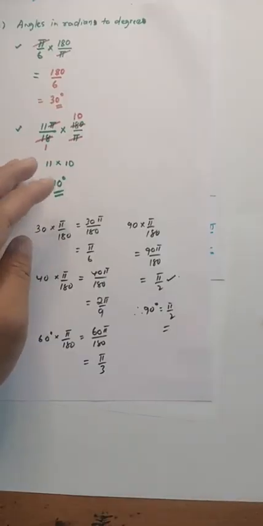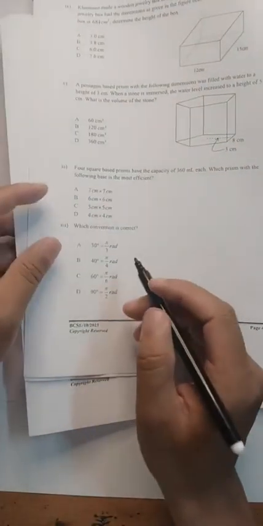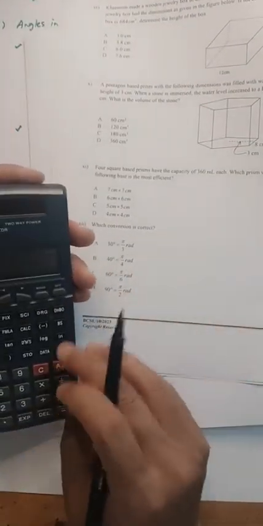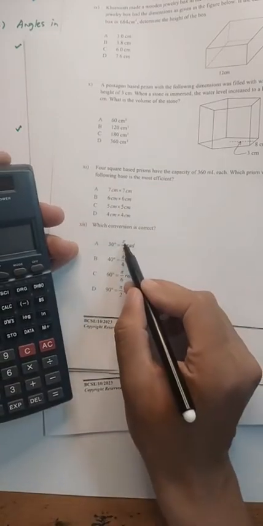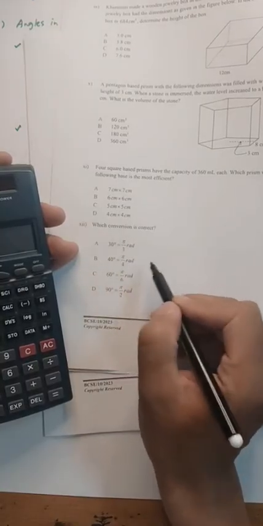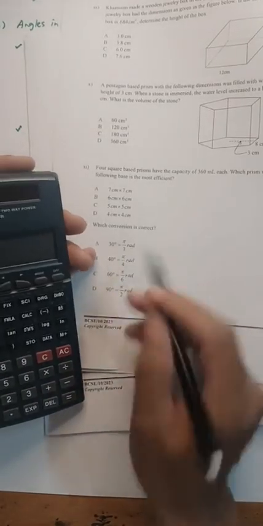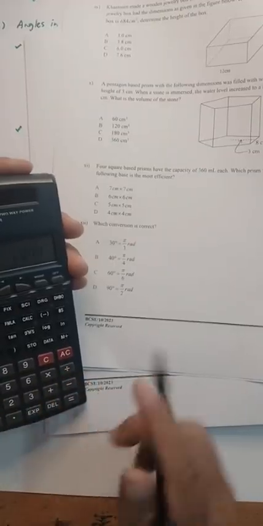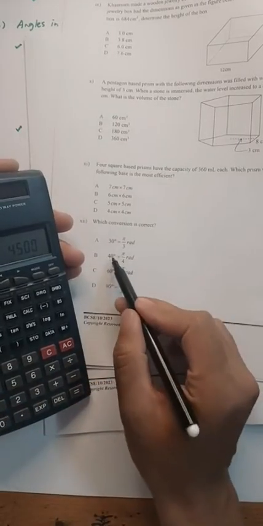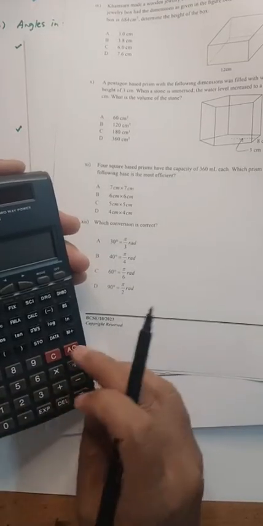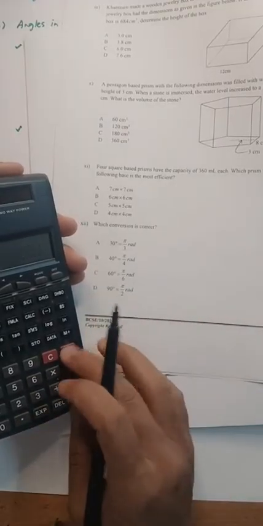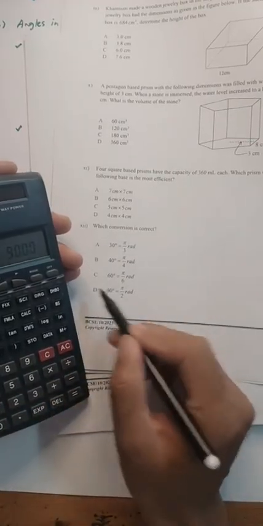Now the shortcut. If you see this in an MCQ, do not be scared or panic. Simply take pi as 180. Whenever you convert, pi cancels and 180 remains. So 180 divided by 3 is 60, which is wrong. 180 divided by 4 is 45, wrong. 180 divided by 6 is 30, wrong. Then 180 divided by 2 is 90, which is the correct answer.